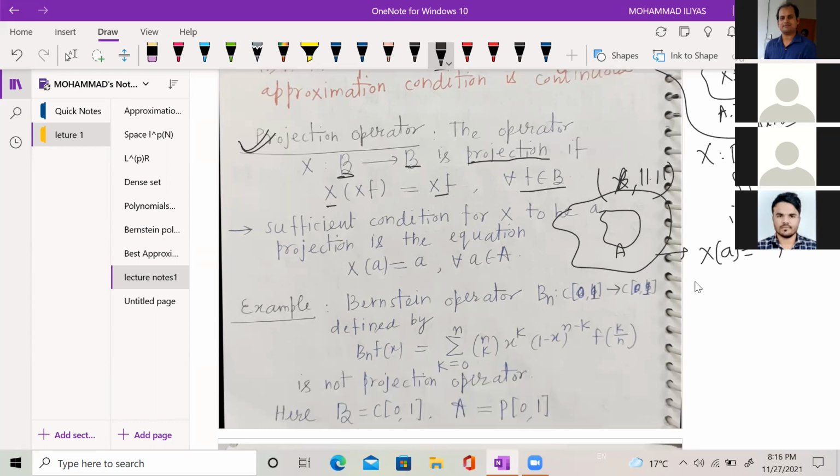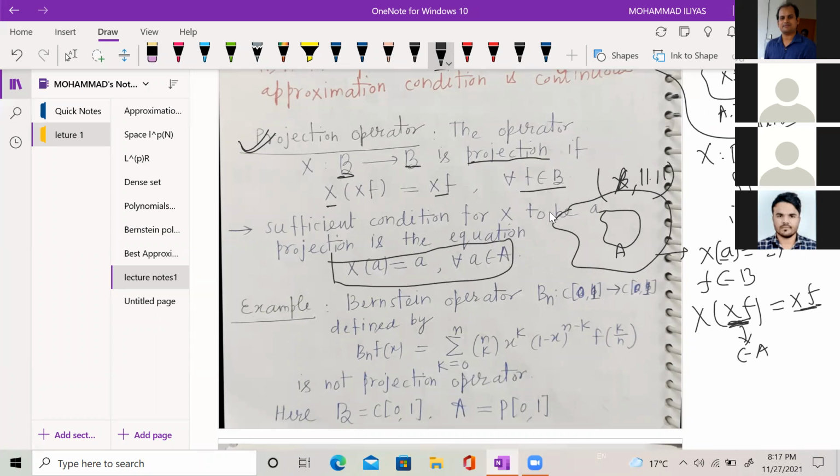What will I do? I will pick any f in B. I have to prove x of xf is equal to xf. If I assume x is a best approximate operator, then the element xf belongs to A. Since x of a is equal to a for every a belonging to A, finally we have x of xf is equal to xf. So this is the sufficient condition to show that x is a projection operator.